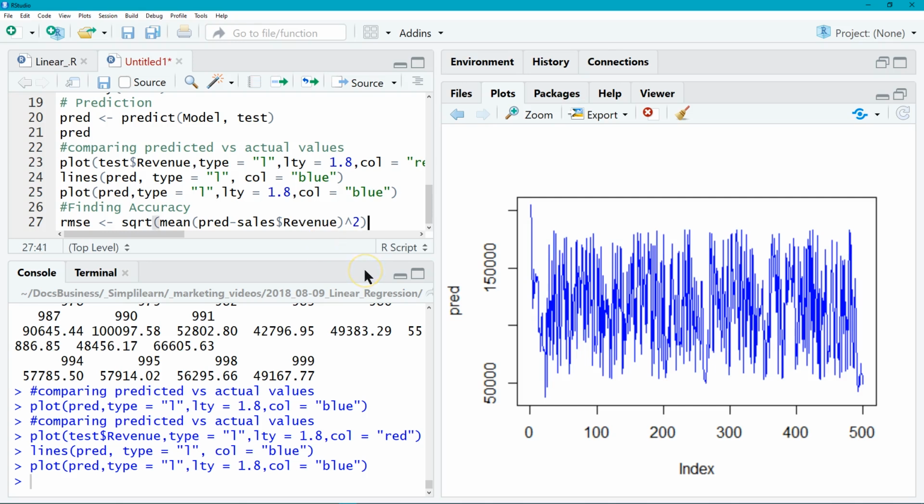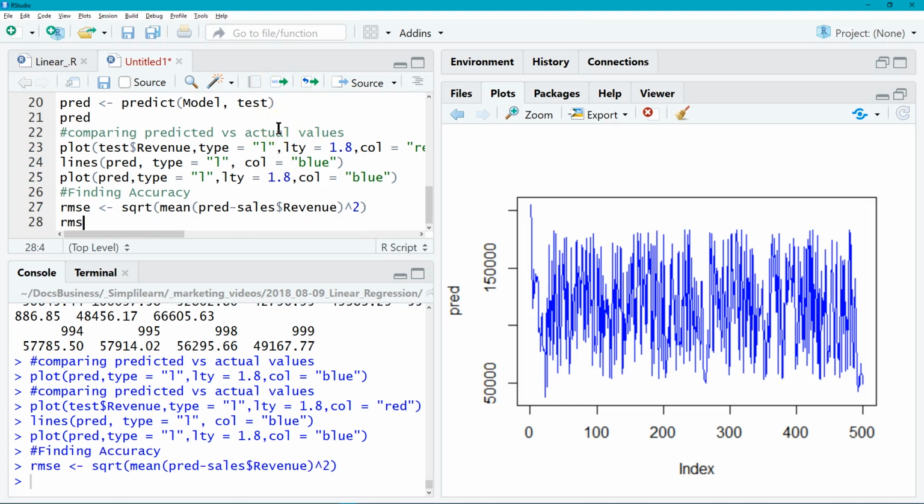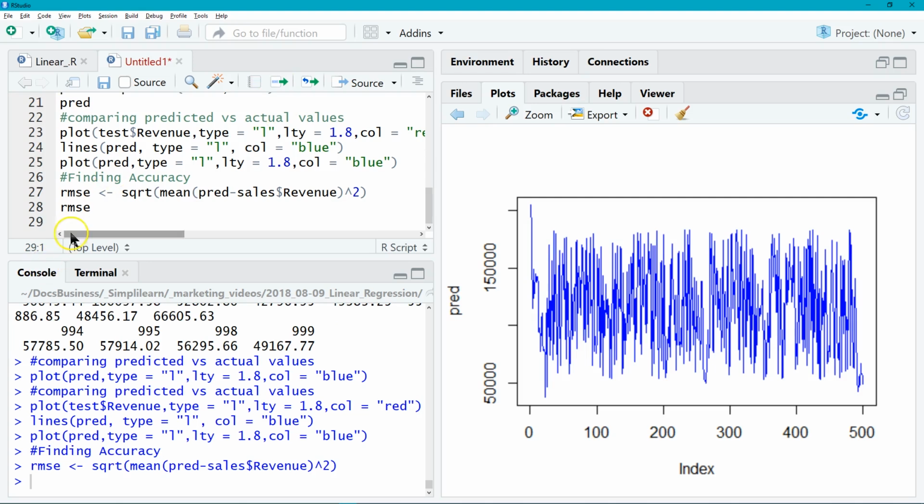And that's quite a mouthful. The reason we square the values and then find the mean is to generate an answer that doesn't depend on whether the difference is plus or minus. There are a lot of other formulas you can use to check your accuracy, but a quick, straightforward way of doing it is just like this. Let's go ahead and run this. Then we type in RMSE, and that'll give us an actual printed value. Let's just see what that looks like.